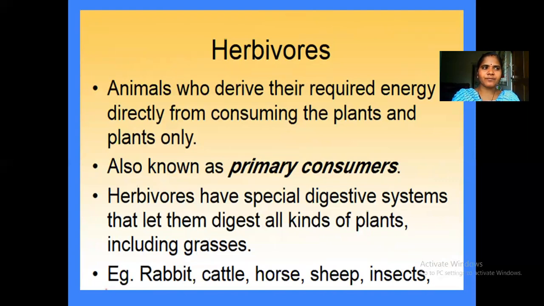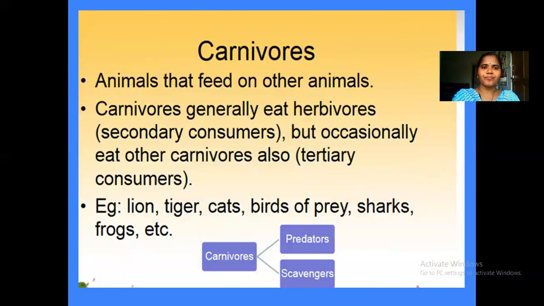If you take an animal that is getting food directly from the plants, directly from the producer, they're called herbivores, and they are known as primary consumers, and they feed on only plants. The best examples are cattle, sheep, insects, rabbit. Carnivores means the organism which depends on other organisms, meaning an animal depends on other animals for food. Such organisms are called carnivores, and the examples are lion, tiger, cats, shark, frogs.